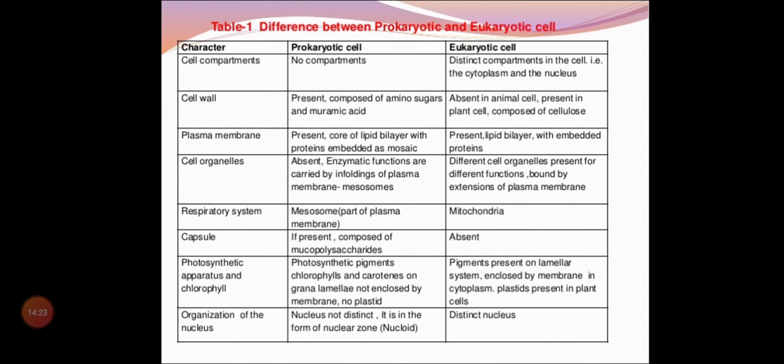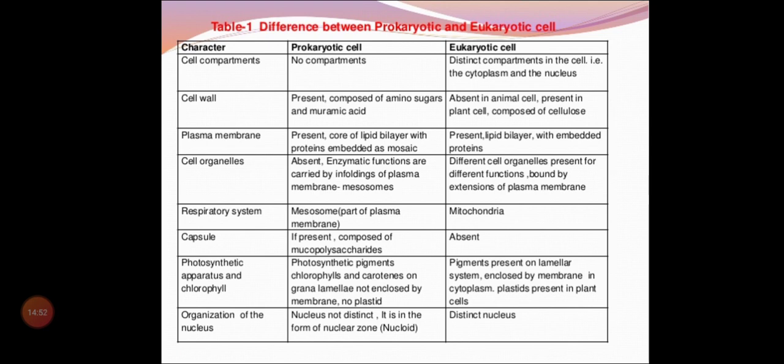In eukaryotic cells we can see different compartments, like mitochondria and all those things. Cell wall is present in prokaryotes, but in eukaryotes cell wall is absent, only in plant cells we can see it. Plasma membrane is present in both, that is the lipid bilayer. Cell organelles are absent in prokaryotes, we can see only ribosomes, and in eukaryotic cells we can see all the cell organelles.